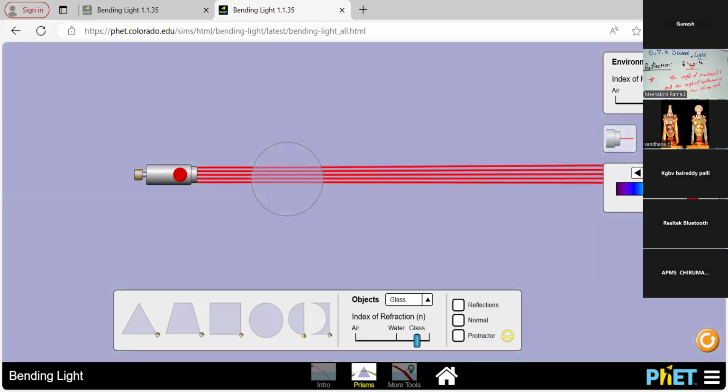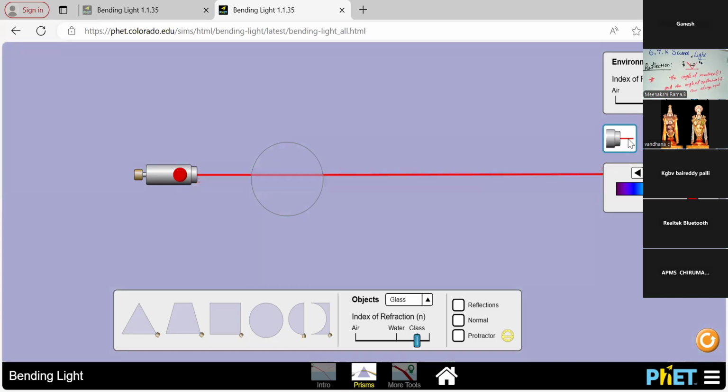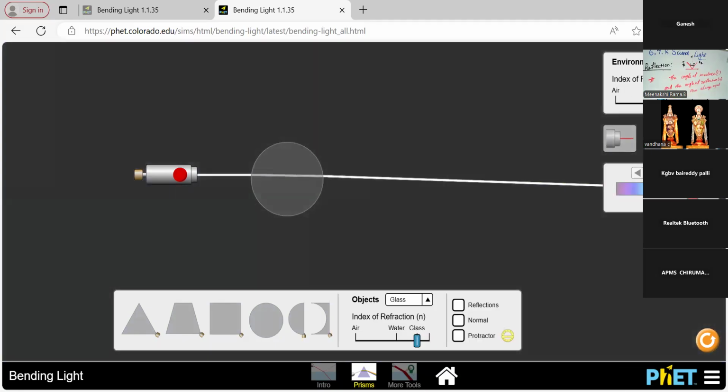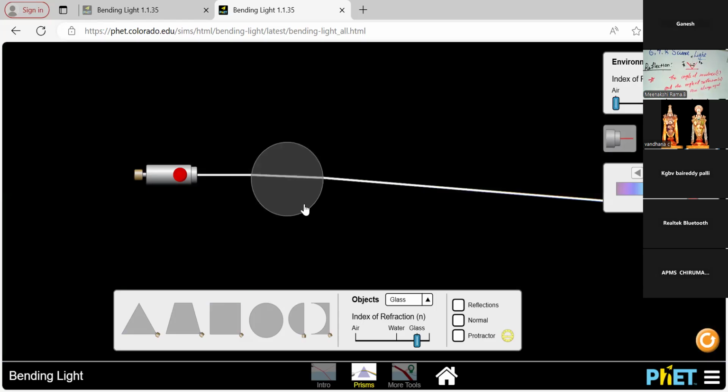In the glass medium, there are no changes. A beam of light, or a single ray, passes through the prism. There are no changes, and in the dark part the light travels in a straight line. Next, in the water medium, the light is deviated, and then in air, it is slightly deviated. Okay, so this is the characteristic of this circle-shaped prism.